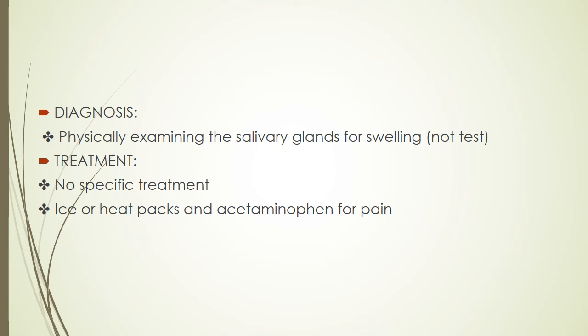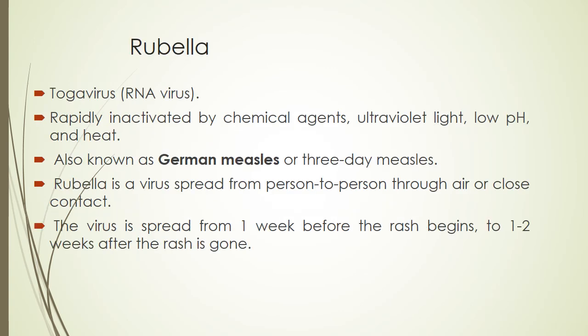The next infection is rubella. It's mainly caused by the RNA virus, Togavirus, which is rapidly inactivated by chemical agents, ultraviolet light, low pH, and heat. It's also known as German measles or 3-day measles. Rubella is a virus. It spreads from person to person through air or close contact. The virus is spread from 1 week before the rash begins to 1 to 2 weeks after the rash is gone.